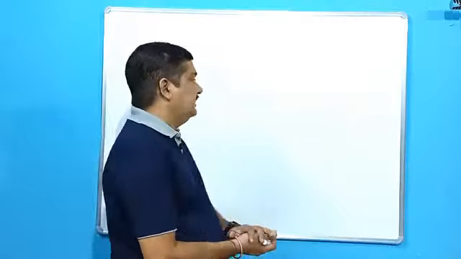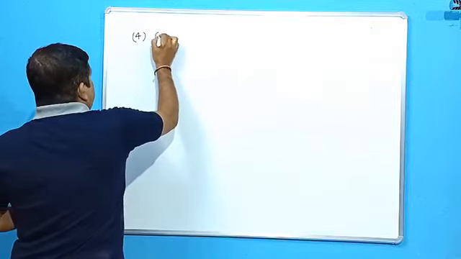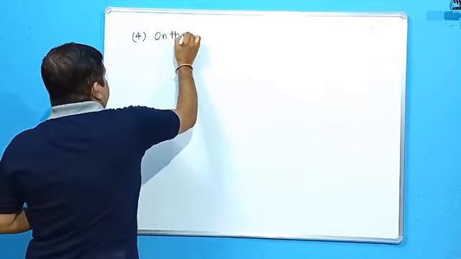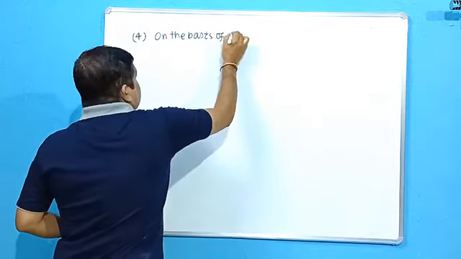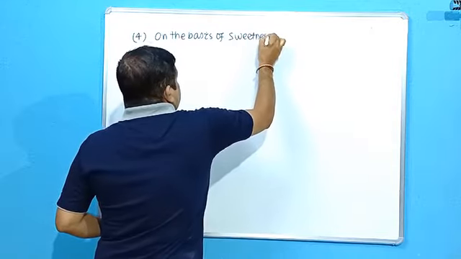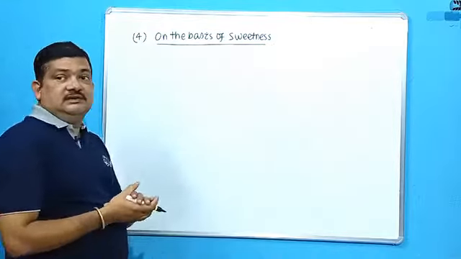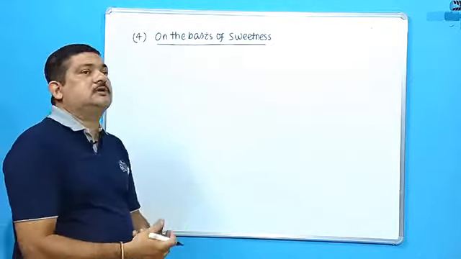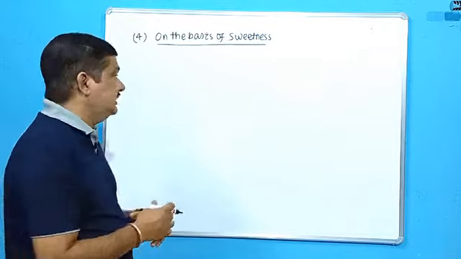Okay. So students, next is the fourth basis of classification, on the basis of sweetness. There are some carbohydrates which are sweet in taste, so they are called sugars, and there are also some carbohydrates which are not sweet at all, so they are called non-sugars.